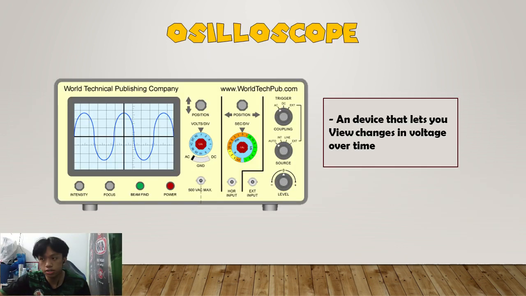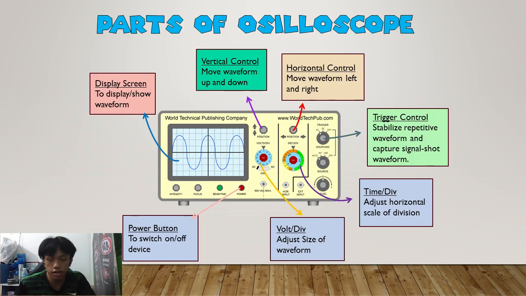So as for my part, it is the oscilloscope. An oscilloscope is a device that lets you view changes in voltage over time. As you can see, there are a lot of parts of the oscilloscope in this slide. First of all is the display screen, which displays or shows the waveform, and the second is vertical control, which moves the waveform up and down vertically.